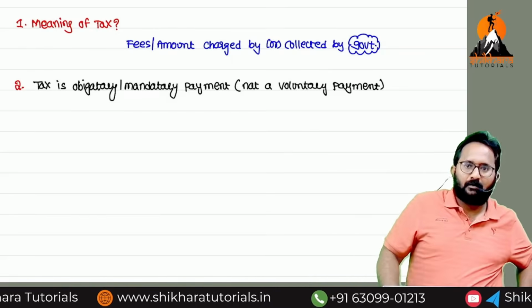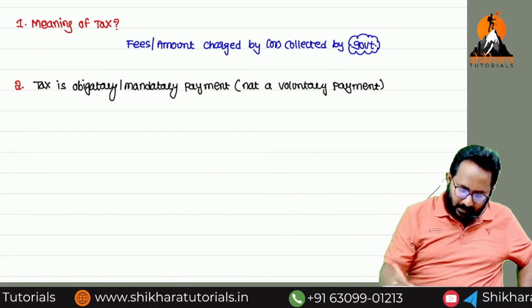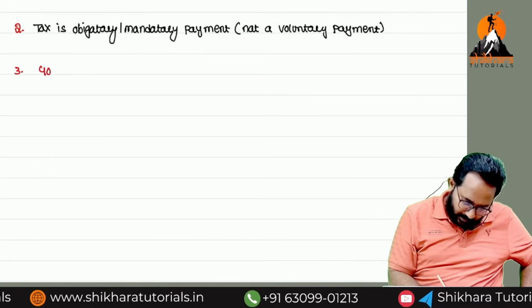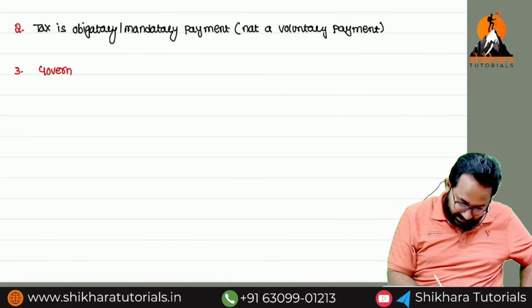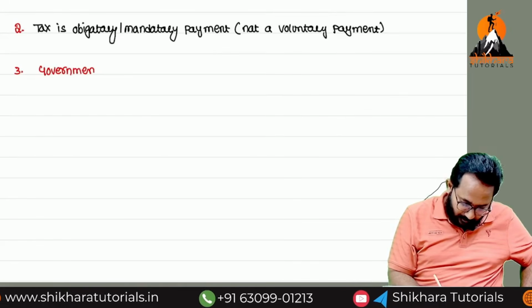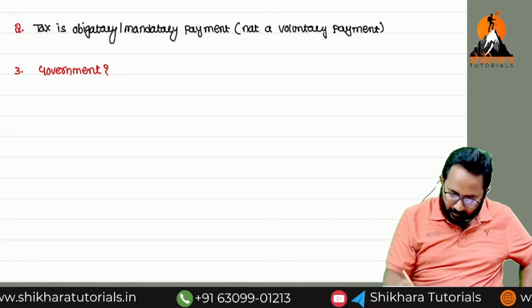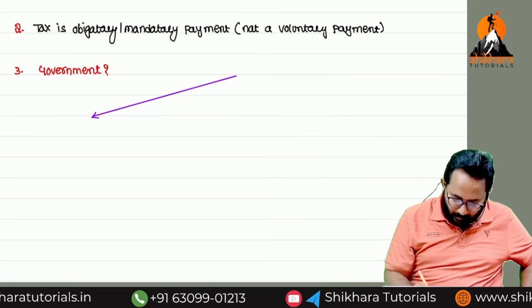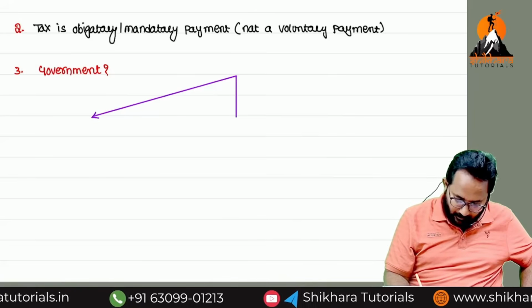Now the third point, I want to concentrate on what you mean by the government. Already I gave a hint. What do you mean by the government? Now we have to write three.